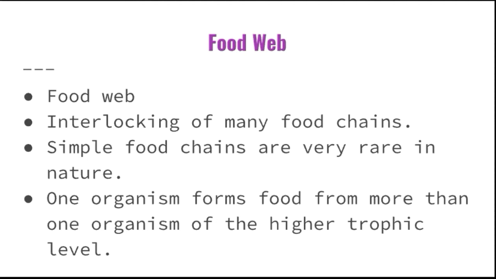This is because each organism may obtain food from more than one trophic level. In other words, one organism forms food for more than one organism of the higher trophic level. That is the introductory idea about food web.